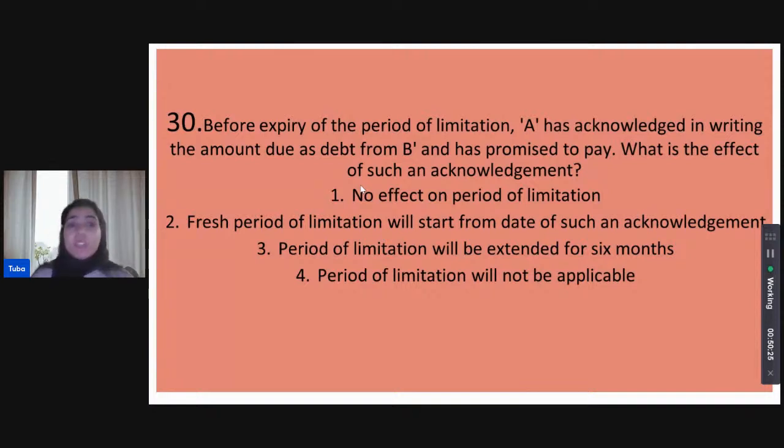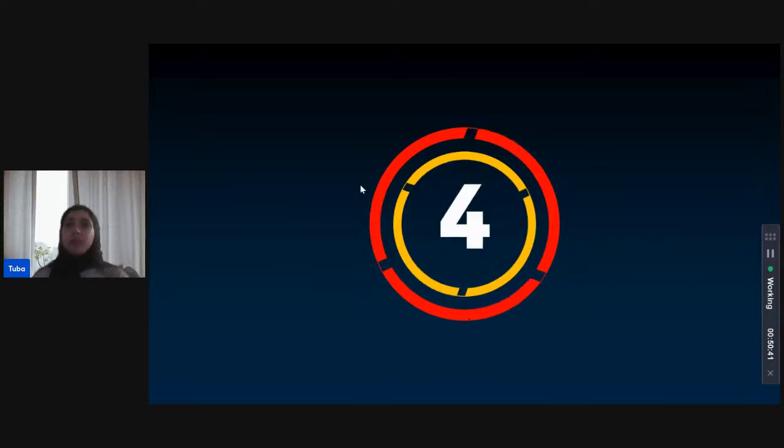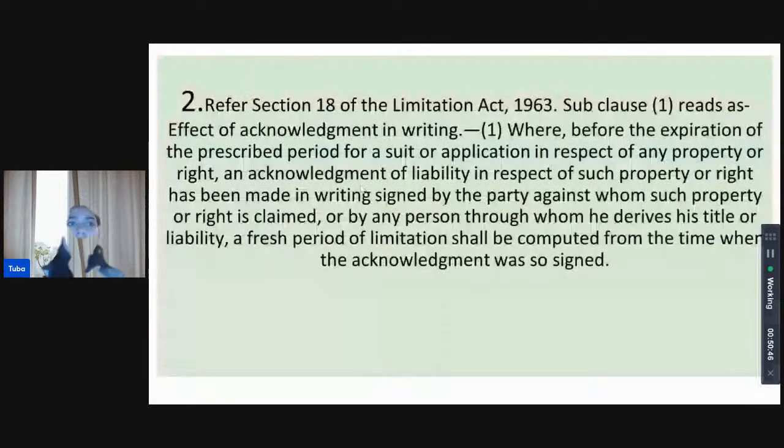Shivani thinks that a fresh period of limitation will start from the date of such acknowledgement. What do the rest of us think? There is an acknowledgement being made, right? Before the period of limitation expires, of course. Priyanka also thinks a fresh period of limitation commences from the date of making such acknowledgement. And that is correct because of section 18. So any acknowledgement made of a liability, a fresh period ensues from the date of such acknowledgement being signed.